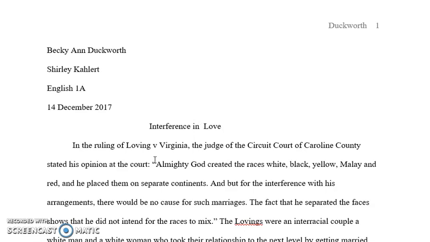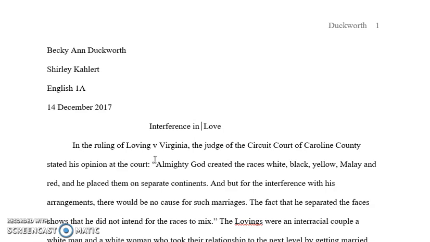And then she begins her paper with a great quotation, and a great quotation is always a good hook for a paper. She introduces the quotation with the signal phrase, "The judge of the Circuit Court of Caroline County," and then she uses the signal verb stated. She uses a colon to introduce the quote. She puts the quote in quotation marks. "Almighty God created the races white, black, and yellow."